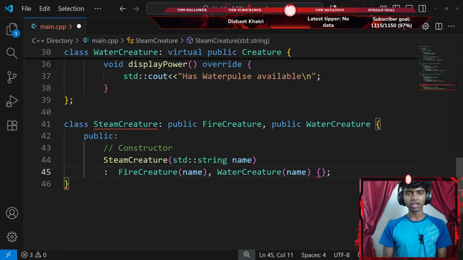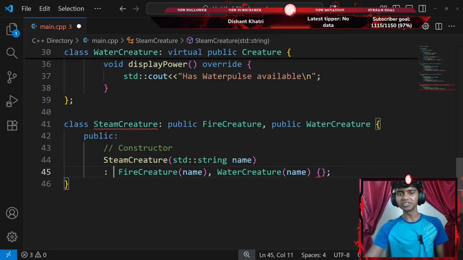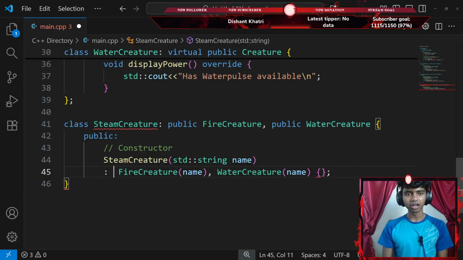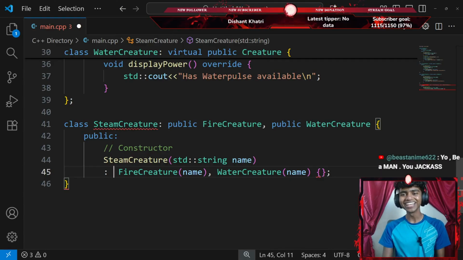Yeah, I'm Indian, but I don't know any Hindi. I'm also from Kerala. That actually sounds pretty cool though. Guys, I do want to eventually learn how to read and write Hindi. I can kind of speak, but I'm not as fluent in it. Okay, what did I talk to you about? Okay, you'll be a man, you jackass. Guys, I feel like I'm really close to being a man.